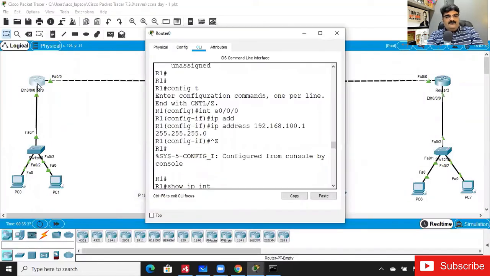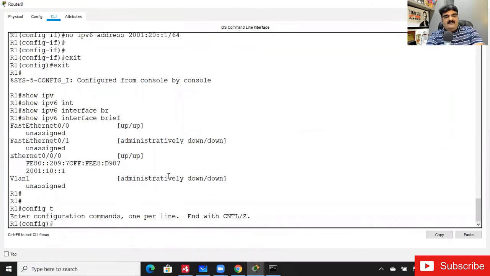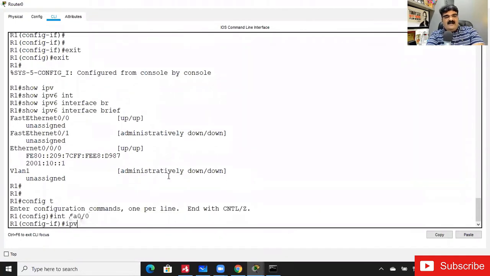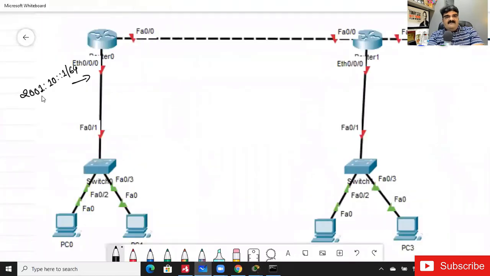Now I'm going to assign an IP address to this particular interface. It is FastEthernet 0/0. I want to use interface FastEthernet 0/0, IPv6 address 2001:10. Can I use this? Here we have 2001:10::1 on this interface, and I'm going to assign this IP address to FastEthernet 0/0, like 2001:10. What will be the next part that I will decide? But can I use this?